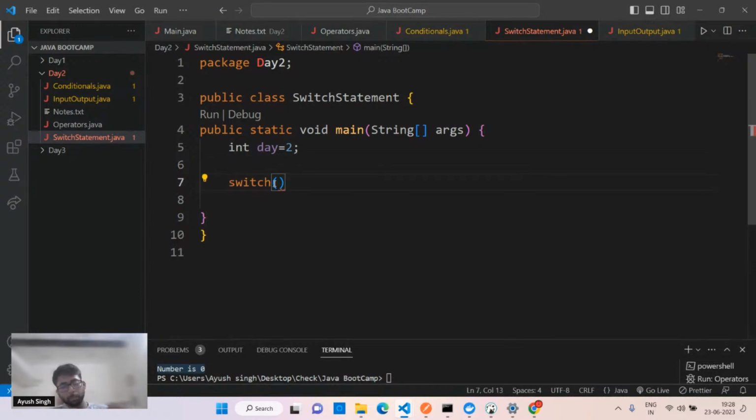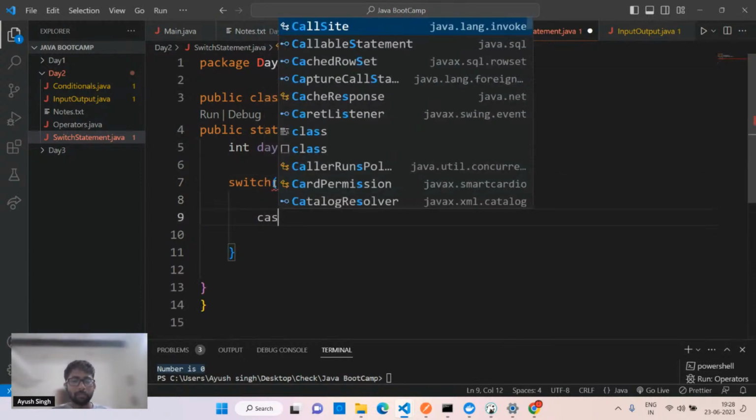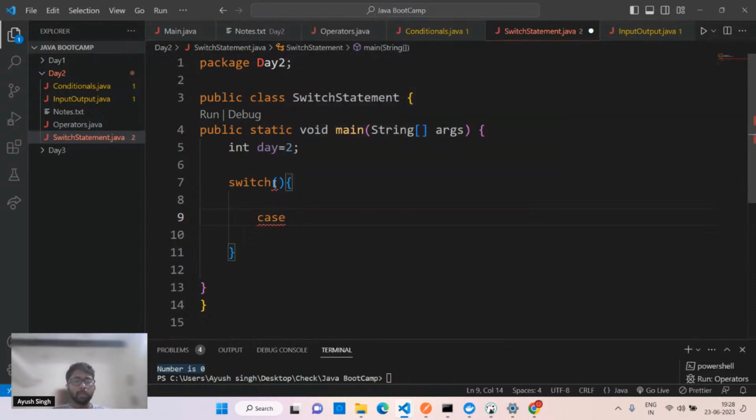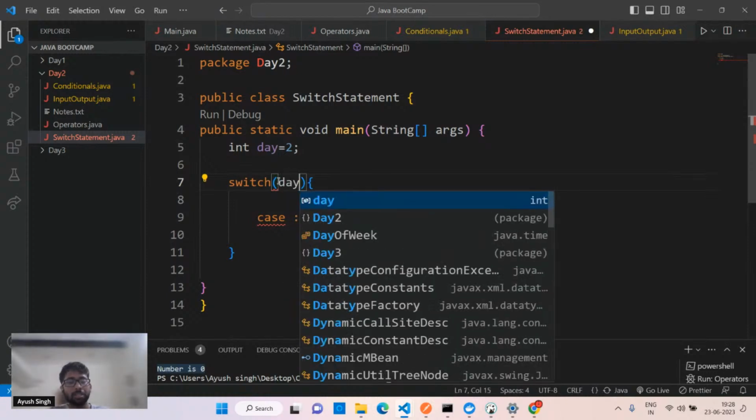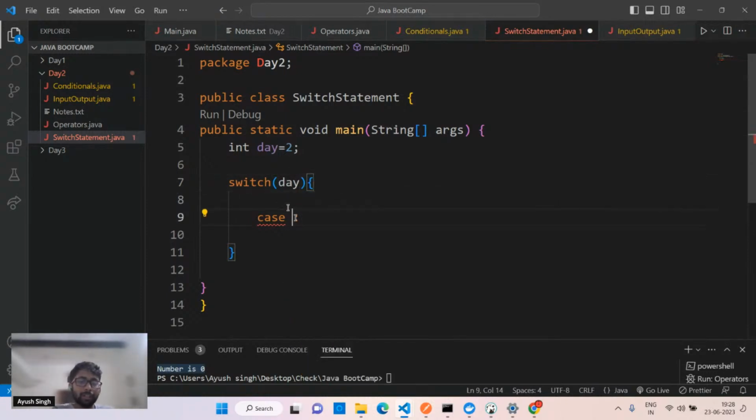The bracket will have the choice, just like the cases we have. The question will have from here only, which I have. So let's suppose you have to pass the case. Case could be anything. Let's suppose in here we are passing nothing but the day, which is an integer. Case should be integer because whatever you are passing in here, that should be same.